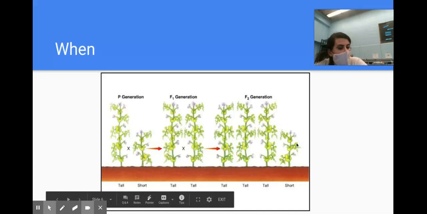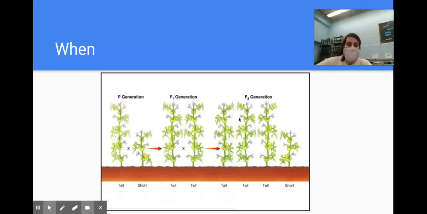So we want you to think about how come this short plant was able to show up down here in this second generation of offspring. And the hint to you is think about the idea of hybrids and purebreds. And this will lead into the discussion that you're going to have with your teacher in class this week.